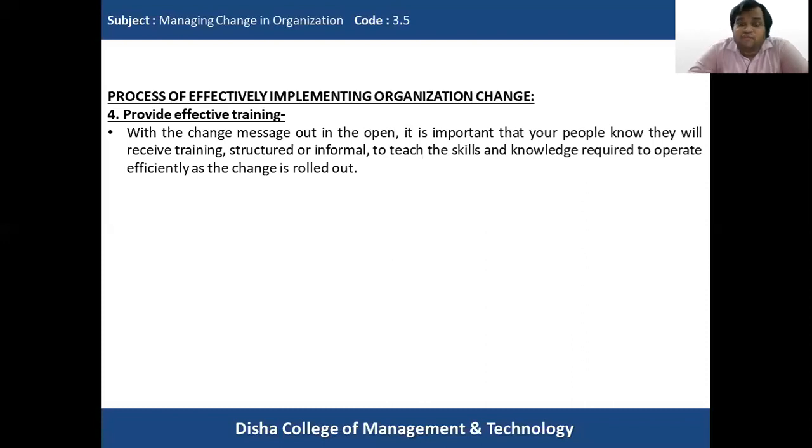Whenever this change message is already out in the open, people come to know that a change is going to be initiated in the organization. It is important that people should know how they are going to receive this training, whether it is structured or informal, who is going to teach them, when they are going to get this training, who will be billed for this training, and why the skills and knowledge are required, because they will help the employees to operate efficiently when the change is rolled out.